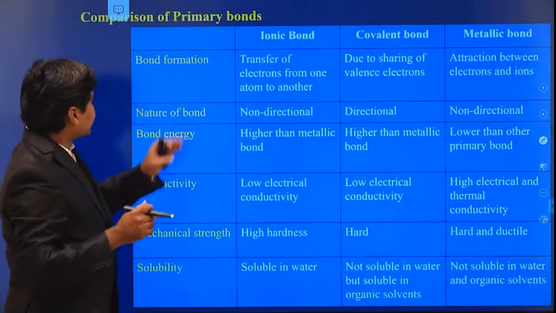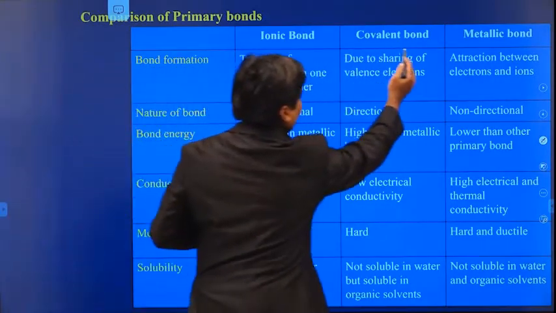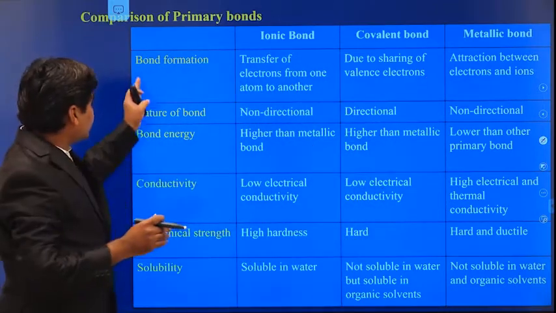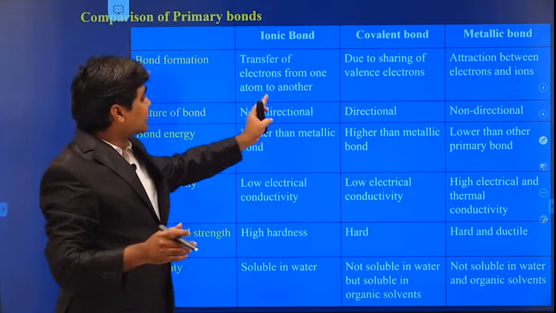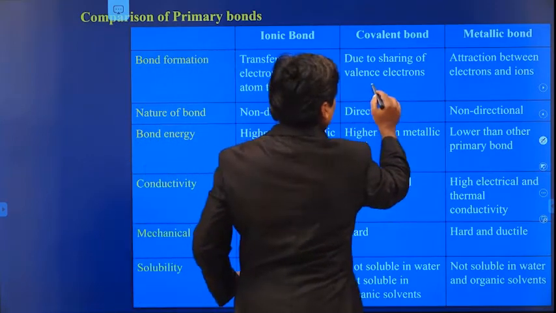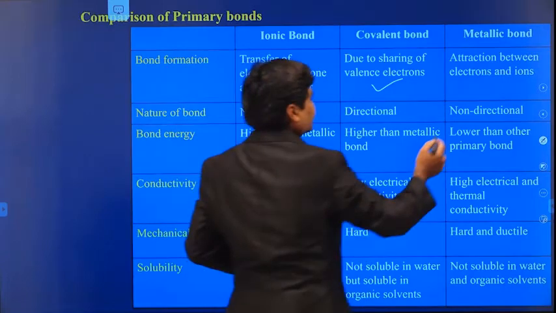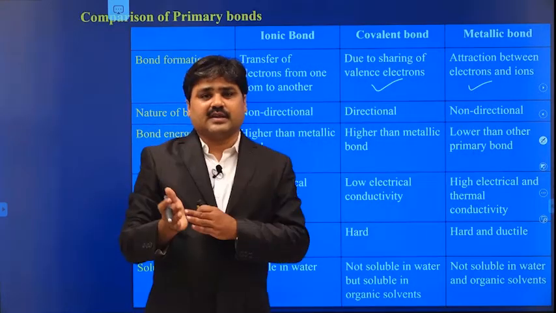So this is the summary of these primary bonds. We have the ionic bond, covalent bond and metallic bond. These are called the primary bonds. Coming to the bond formation, the ionic bond is formed due to the transfer of electrons from one atom to another atom. The covalent bond is formed due to the sharing of valence electrons. And the metallic bond is formed due to the attractive force between the positively charged ions and the electrons.